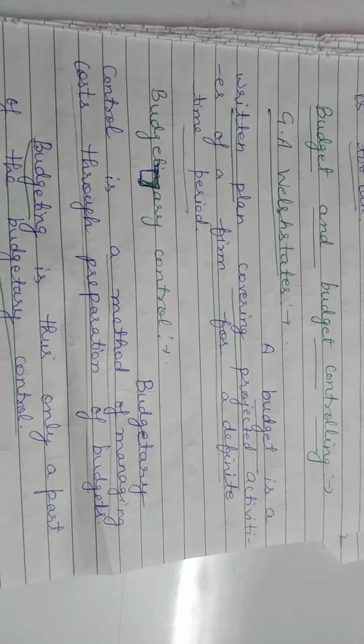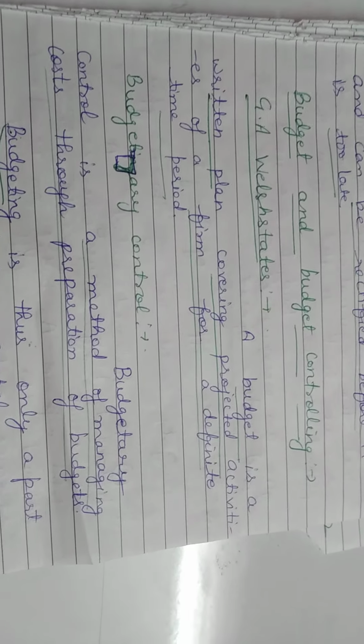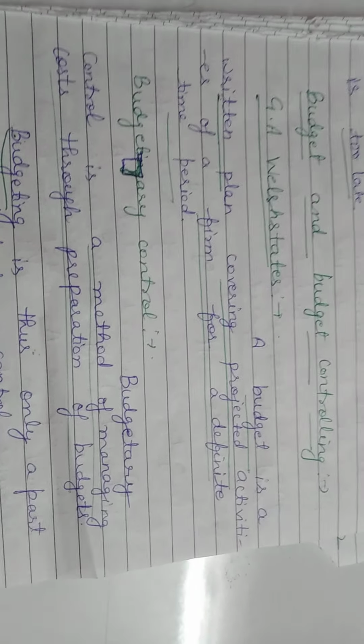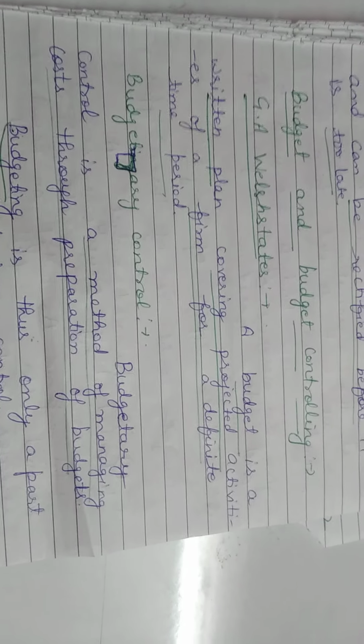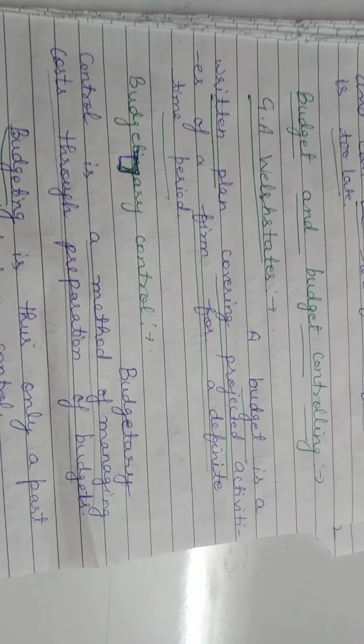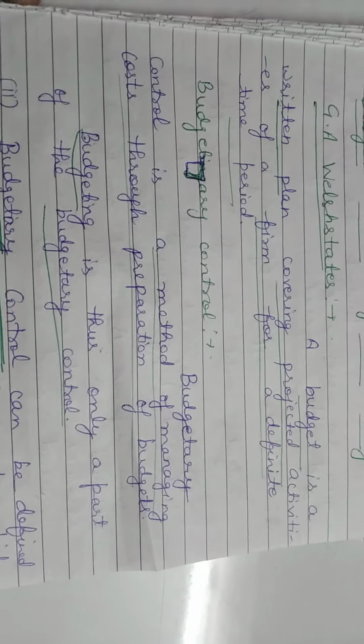Budgetary control is a method of managing cost through preparation of budget. It means that to prepare the budget, some cost has to be managed. Budgeting is part of budgetary control.